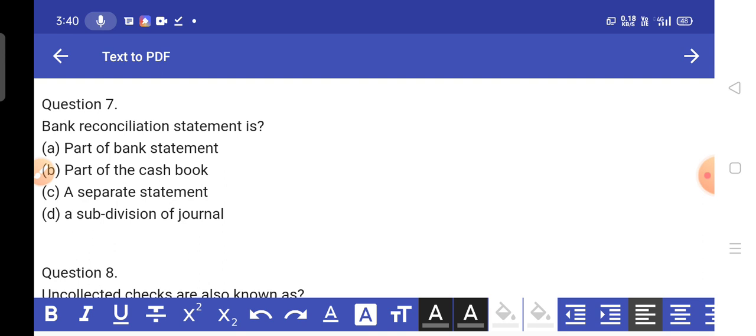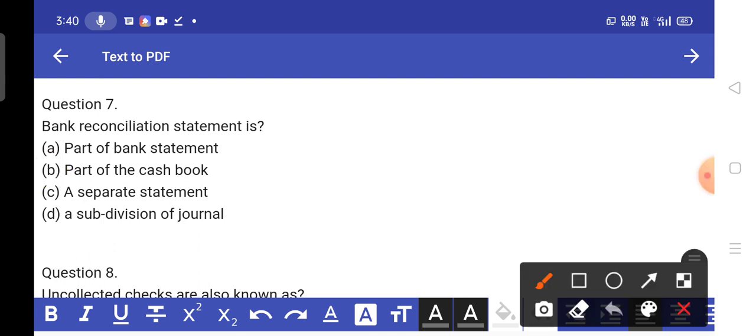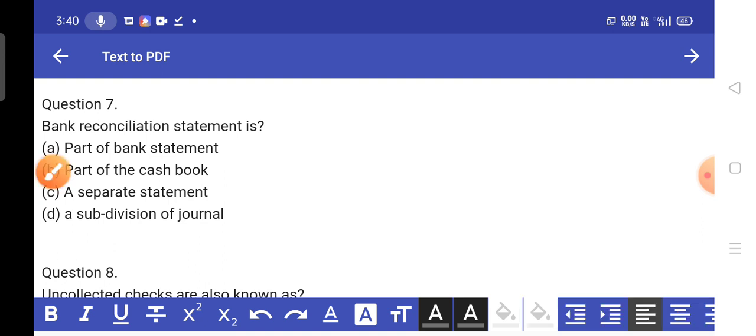You will have to understand this question, because this is a typical question for any accounts and law student. The right answer is separate statement, option C. It is the best answer of this question. A bank reconciliation statement is a separate statement. Anyways, next question.